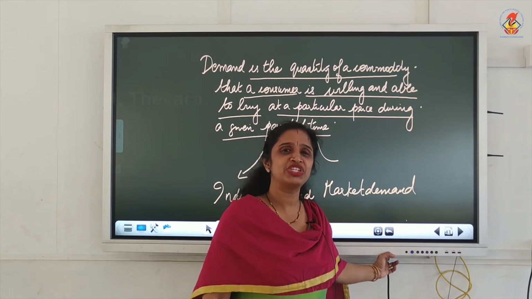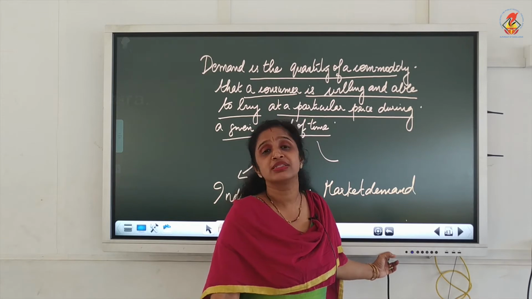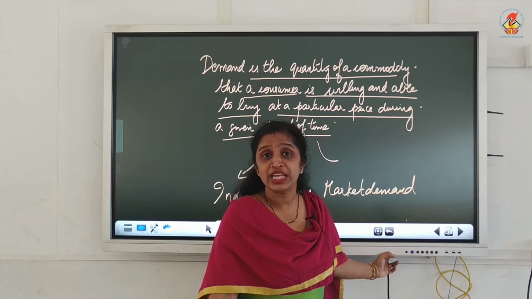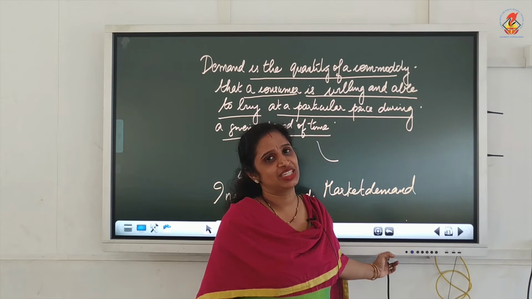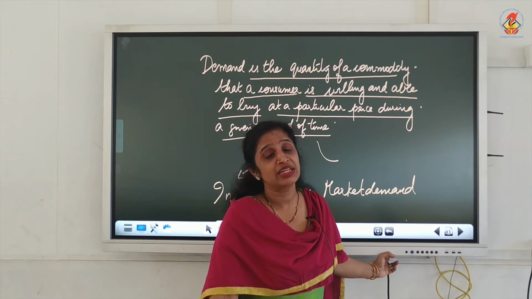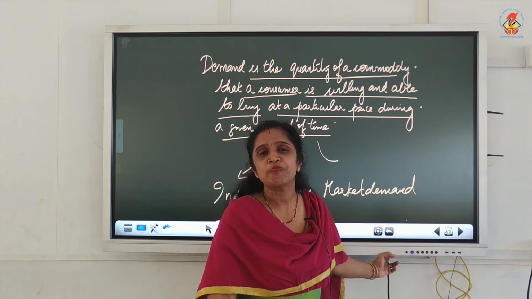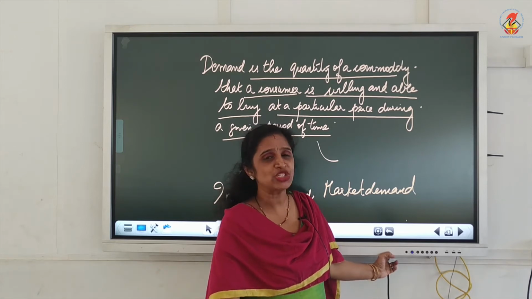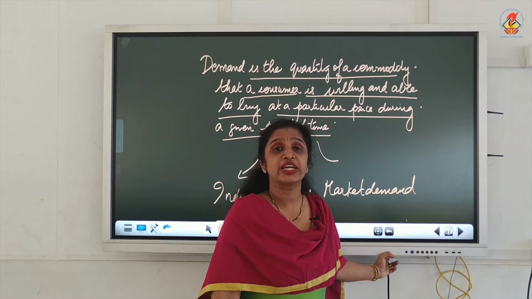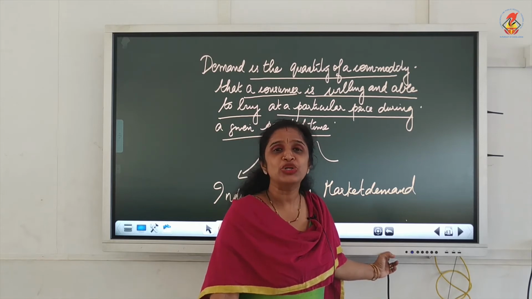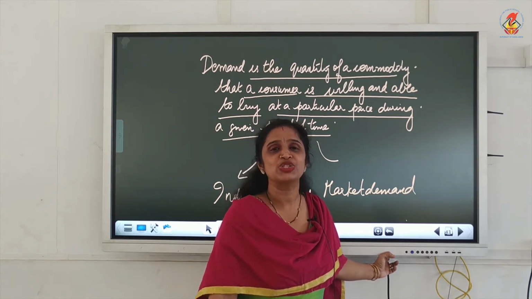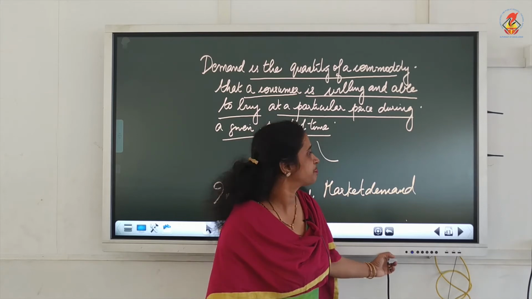There is another definition for demand. Demand is a desire backed by the ability and willingness to pay for a commodity. Once again I repeat, demand is a desire backed by the ability and willingness to pay for a commodity. So, how much quantity of a commodity that a consumer is willing and able to buy at a given price during a given period of time.